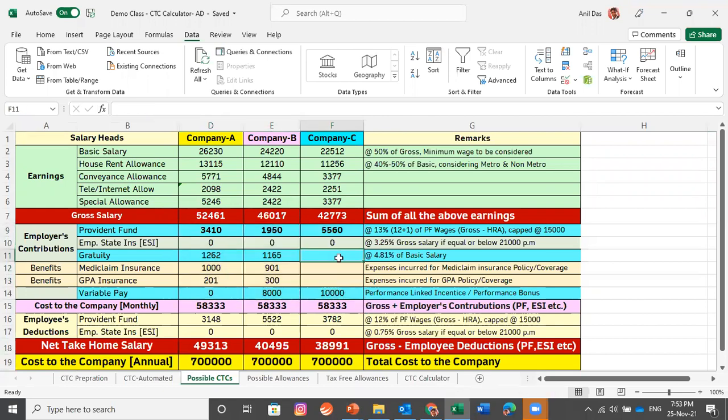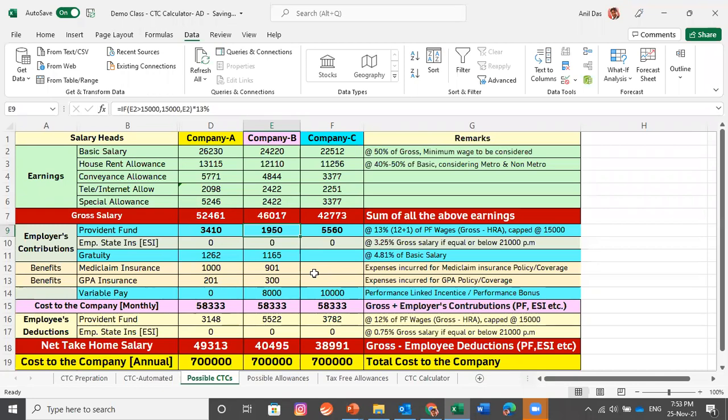This company has not included gratuity, neither Mediclaim nor GPA. This company has not included variable pay. This company is calculating provident fund on some other part. So CTC and Excel designing differ from company to company due to absence of law. This is why it is very difficult to say what the take home salary would be, or whether with the same CTC in different companies there would be the same take home. It would be very difficult to say.